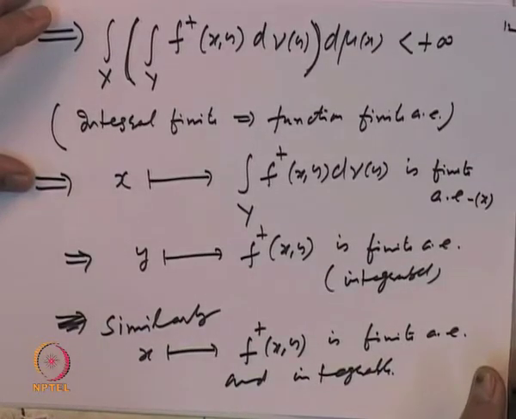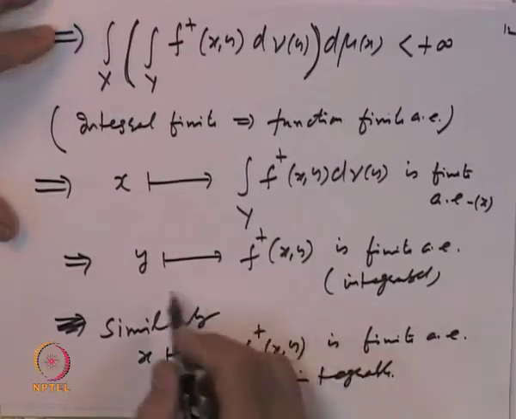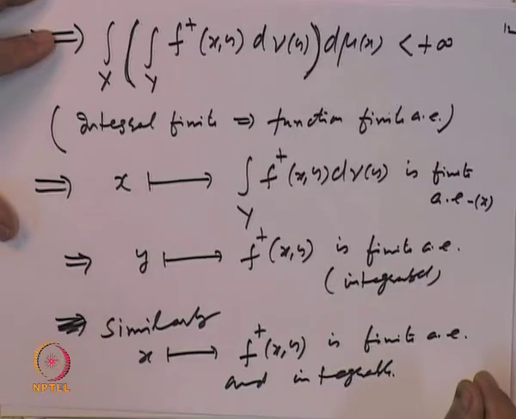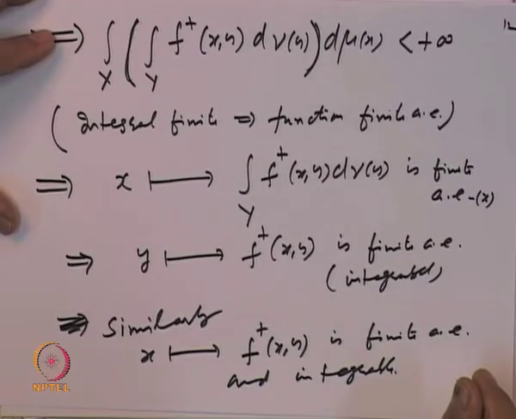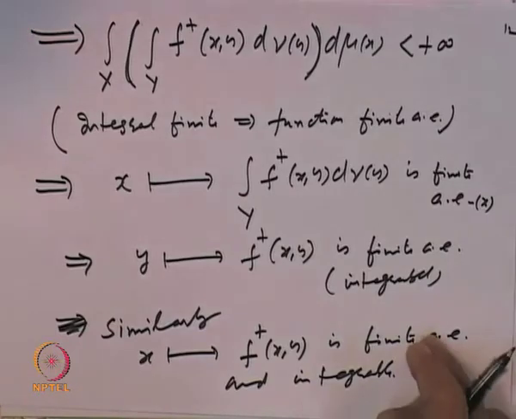Okay. So, that means what? All the four functions are finite and integrable. So, we can integrate them out, and we have the corresponding results for them. So, these are all integrable.